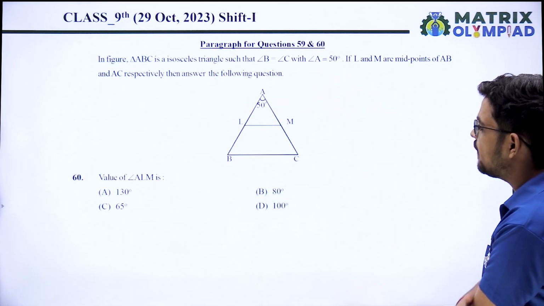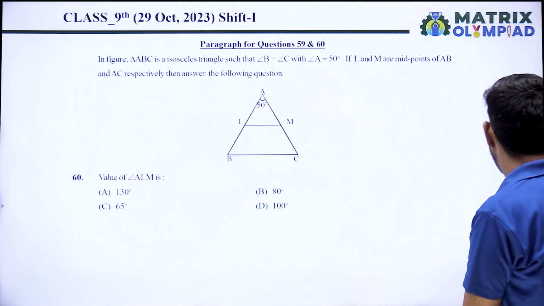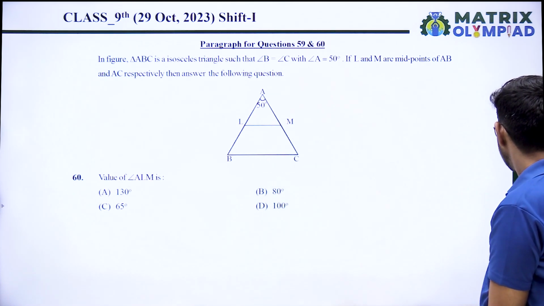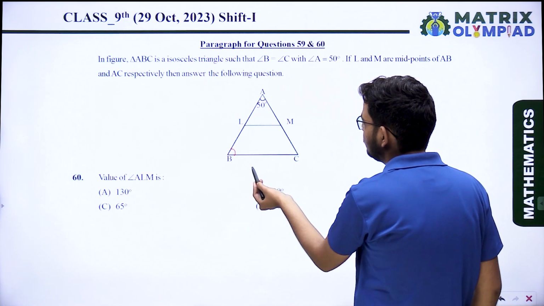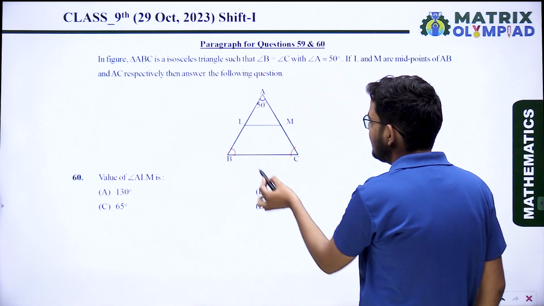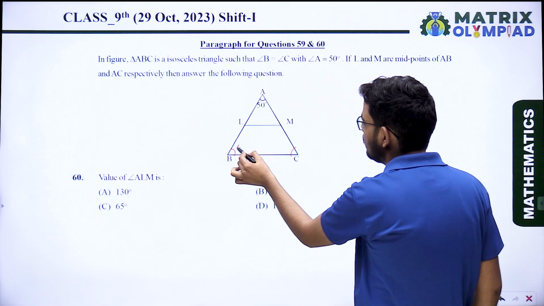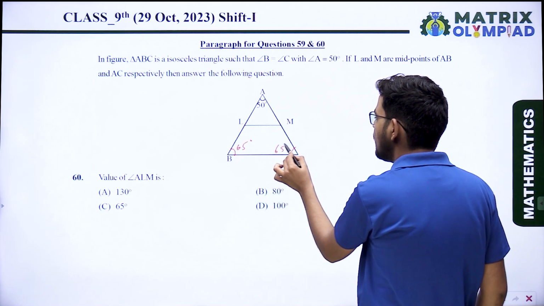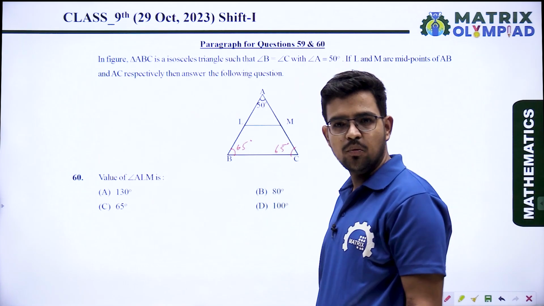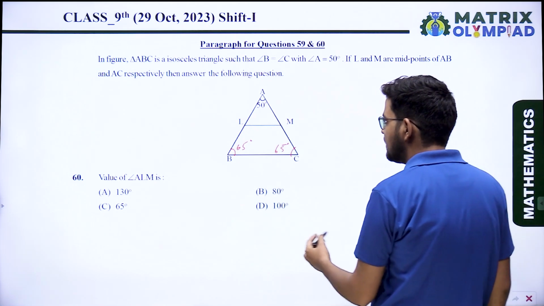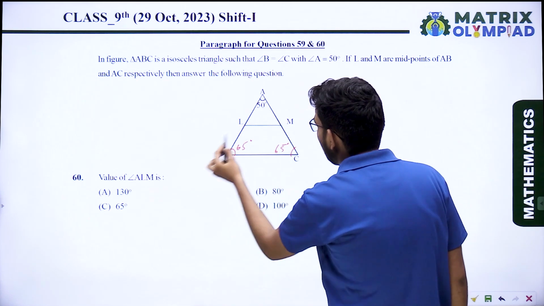Next, it is asking the value of angle ALM. Angle A is 50 degrees, then angle B and angle C will be 65 and 65 degrees. From the isosceles triangle property and the angle sum property, you can find angles B and C. And it is asking for angle ALM.